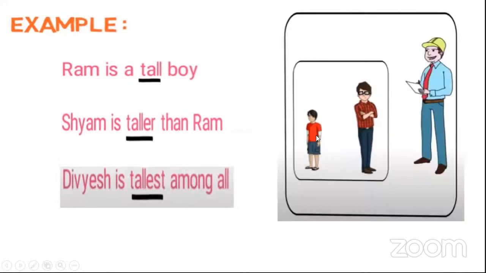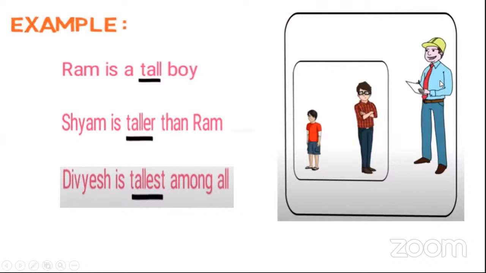Now one more thing. Now one person came. Who is he? He is Divesh. He is doing work here, isn't he? But how is he looking? He is looking tallest compared to Sham and Ram.